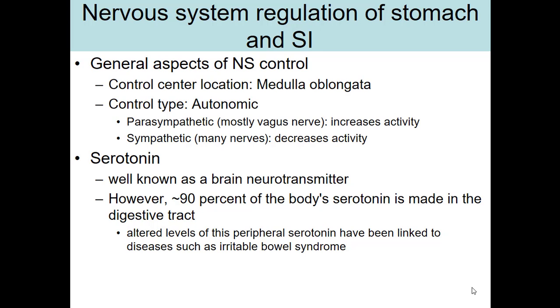However, these SSRIs do have an effect on the digestive tract because there's serotonin in the digestive tract. So when someone first starts to use an SSRI, it's usually tapered very slowly. So we'll start off with a small dose and check to make sure there aren't any major problems with the digestive system. And then the dose can be increased for a little bit, and then wait, watch, make sure the digestive system is tolerating it well, and then you can continue to taper it up. But yeah, there can definitely be major digestive system problems with SSRIs.